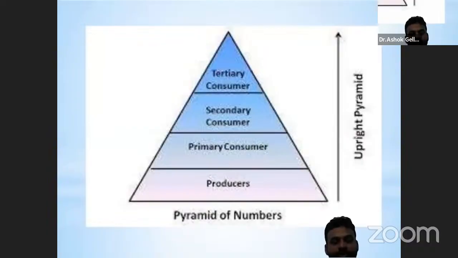Best example for the pyramid of numbers: grassland ecosystem. The number of grass producers is high in the trophic level, but the number of consumers decreases at the next level.